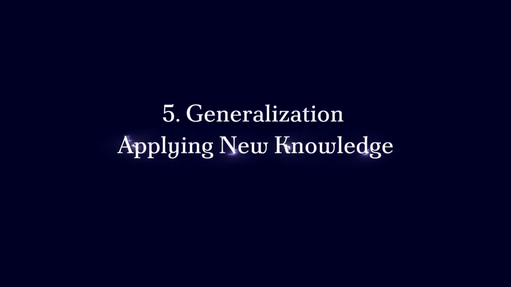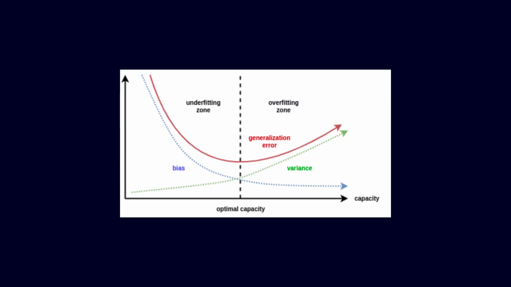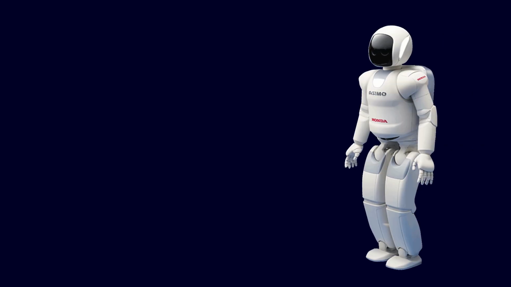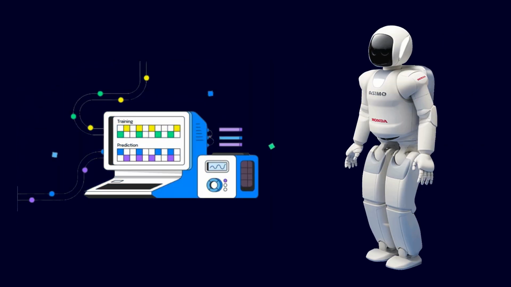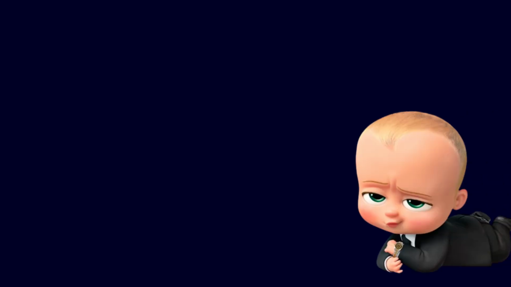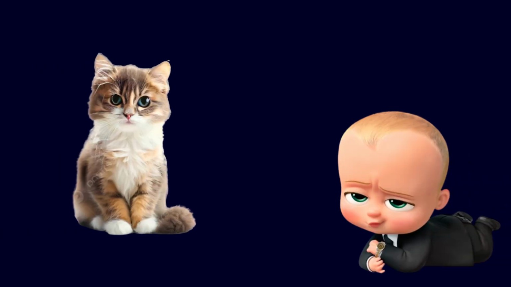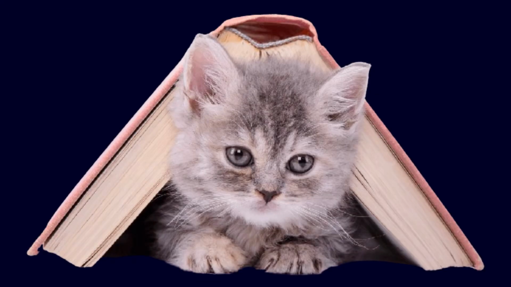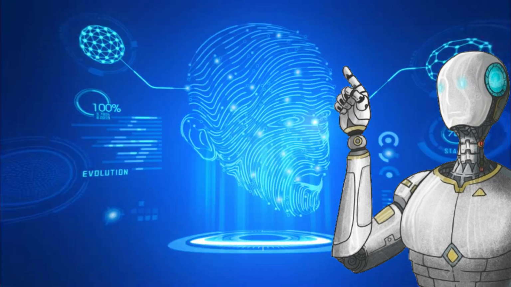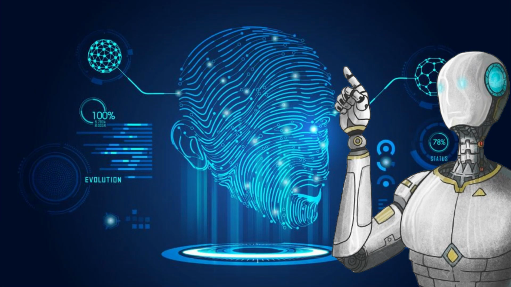5. Generalization, applying new knowledge. Generalization in machine learning is when a model applies what it learned from training data to new situations. Just like a child who can recognize a cat on the street after seeing pictures of cats in books, a well-generalized model can make accurate predictions on new, unseen data.